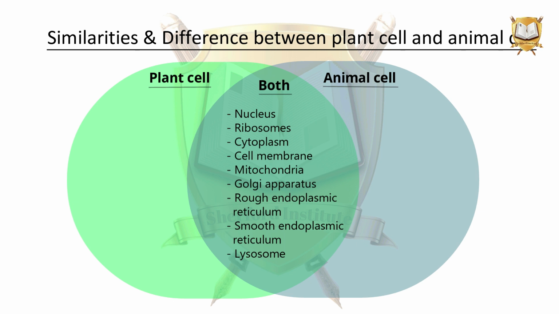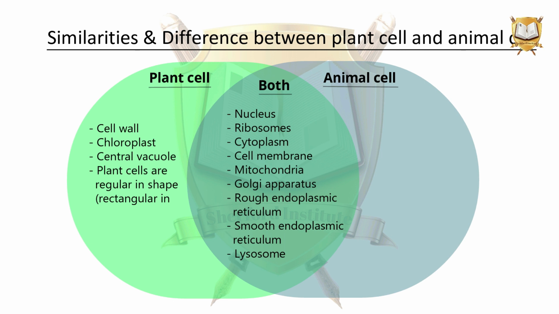Difference between the plant cell and animal cell: structures found only in plant cells are cell wall, chloroplast, and central vacuole. Plant cells are regular in shape, meaning they are rectangular in shape. Structure found only in animal cells: centrioles. Animal cells are round or irregular in shape.